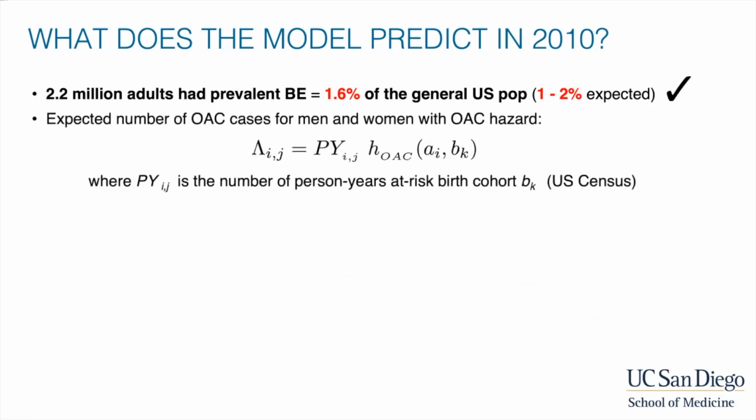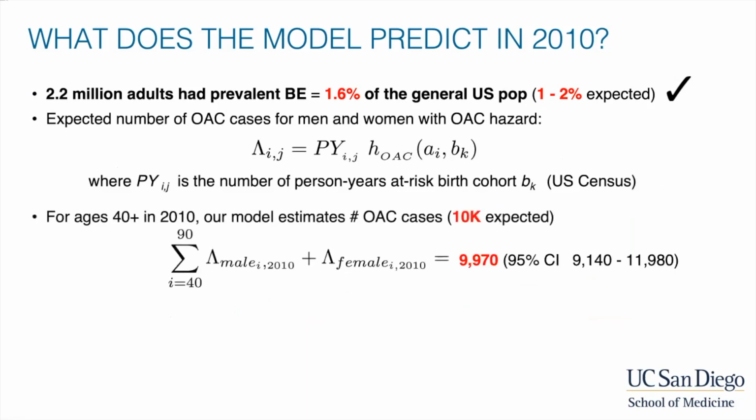To compute the expected number of OAC cases for men and women, we used that OAC hazard function, as well as the person years at risk in each birth cohort from US Census data. Using these, the model computes that over age 40 in 2010, between men and women, there's a total of 9,970 cases of OAC, with a 95% confidence interval of 9,140 to 11,980, which was remarkably close to the 10,000 total OAC cases expected.